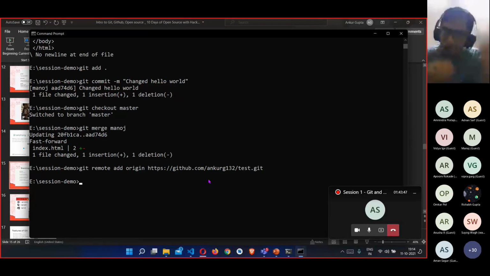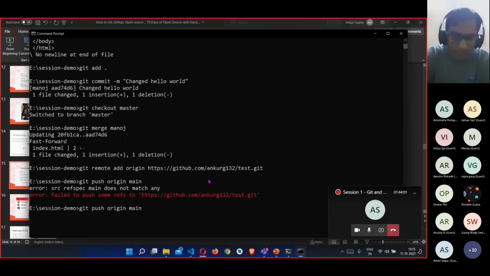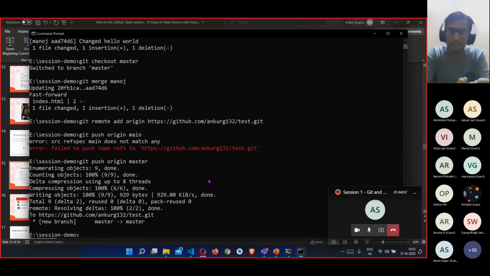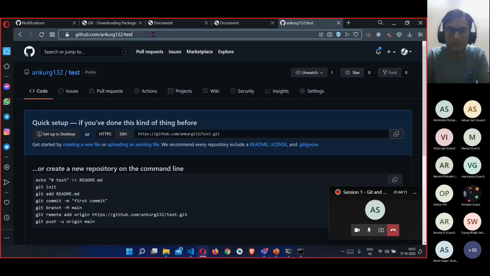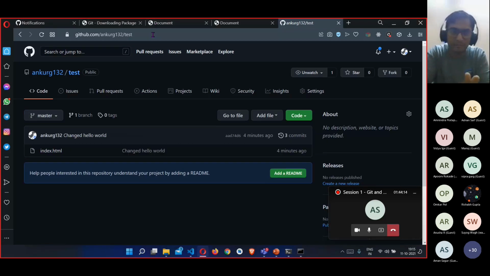You can then see all of your changes, the index.html, the previous changes, everything directly here. So now I'll write git push origin main, and I think main, right? It is master. Yeah, as you can see, I have added my changes in the master repository. I'll refresh this, and as you can see, I have made totally 3 commits in the project.